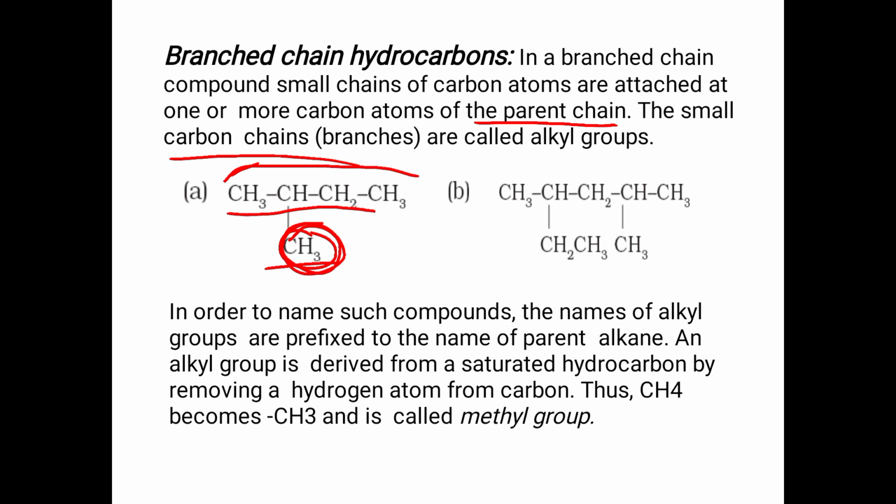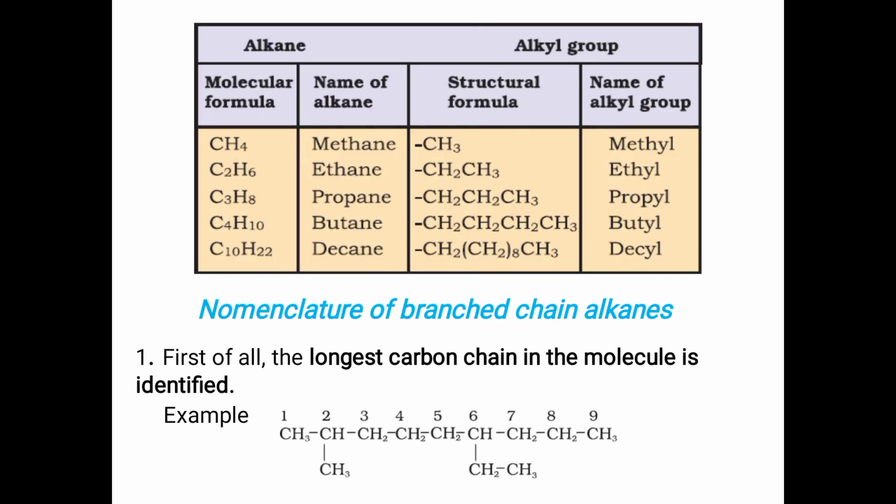CH4, with 1 hydrogen missing, is CH3. So it is methyl. If it contains 2 carbons, that is ethyl, 3 carbons propyl, etc. So we'll see the steps. Here you can see the names: methyl, ethyl, propyl, butyl, alkyl, etc.